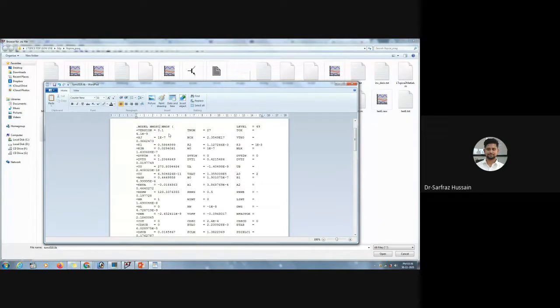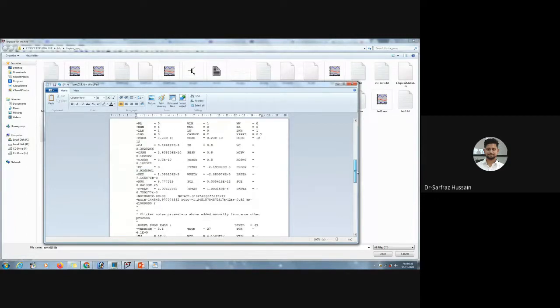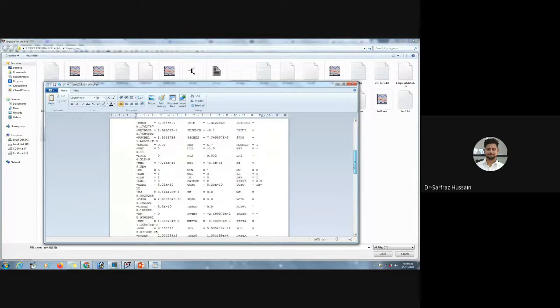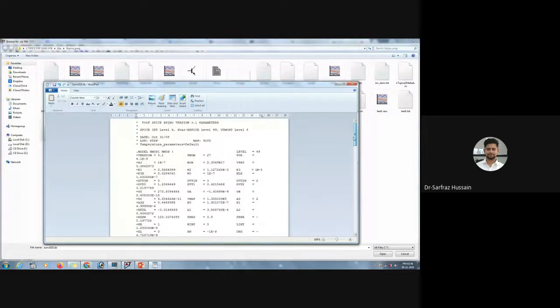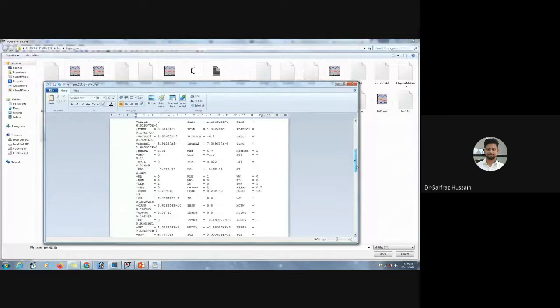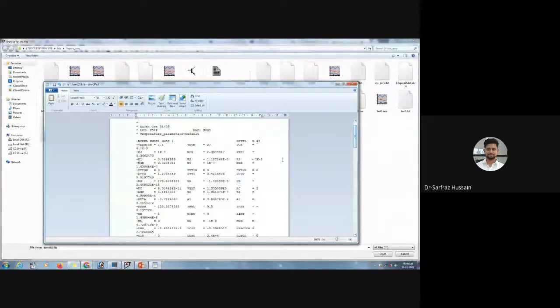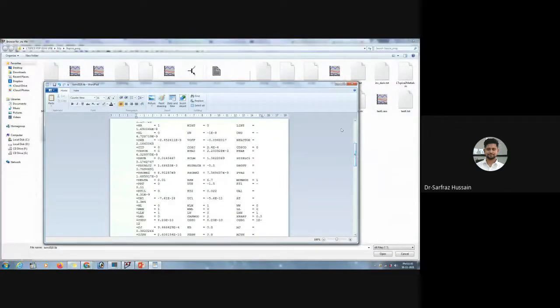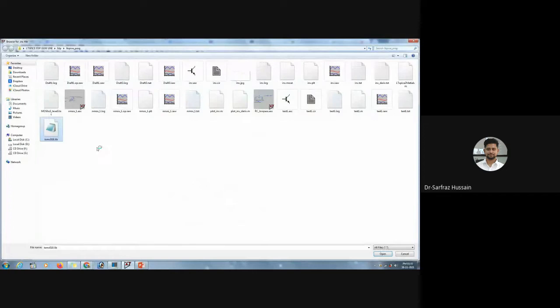If I write down here NMOS 1, and here let me write down this one as PMOS 1. When I call this particular model, I have to call NMOS1 or PMOS1. And here you can see there are a lot of different values. Those processes will give you the beta effective values. If you are using an STL technology, then you'll get the beta effective value. Now you can save this. I have changed the NMOS and PMOS model names to NMOS1 and PMOS1.